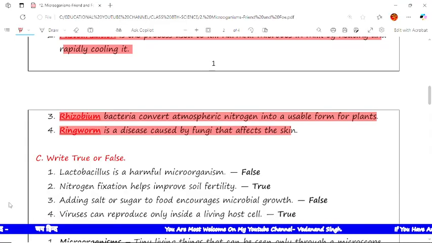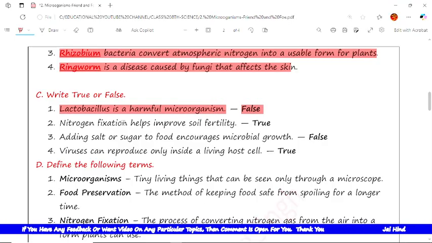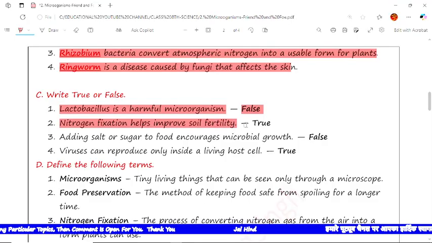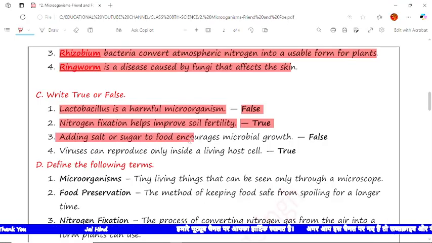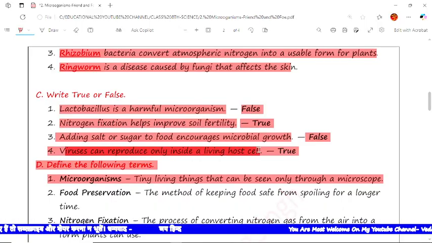Now the next are the true false questions. The first question is, Lactobacillus is a harmful microorganism. No, this is false. Now the next statement is, nitrogen fixation helps improve soil fertility. Yes, this is true. The next is, adding salt or sugar to the food encourages microbial growth. No, this is false. The next is, a virus can reproduce only inside a living host cell.